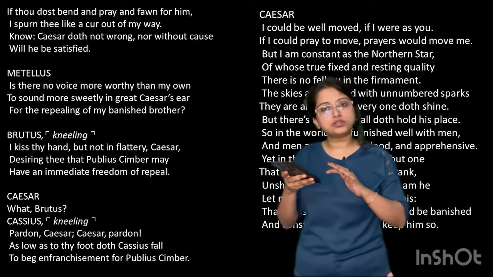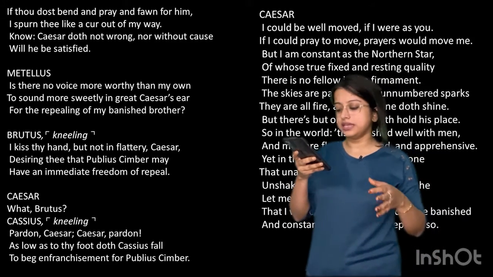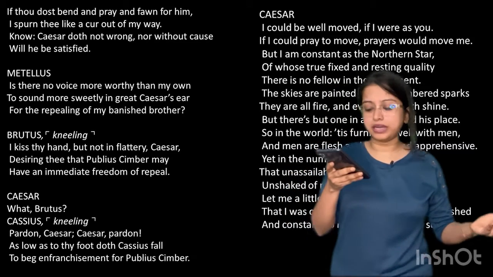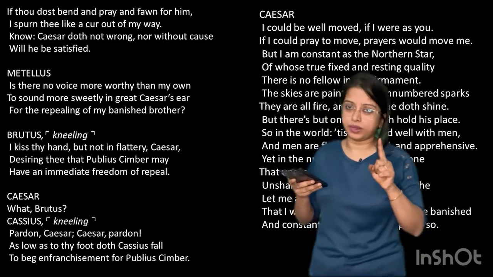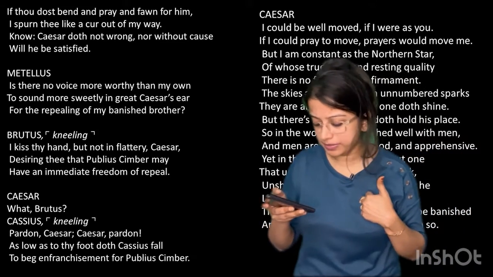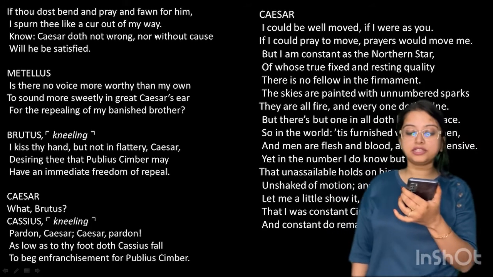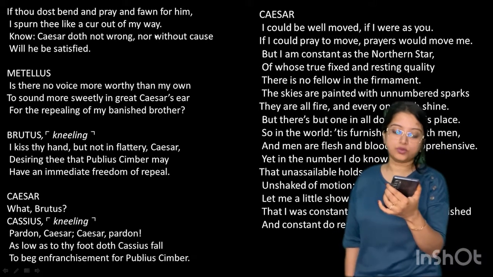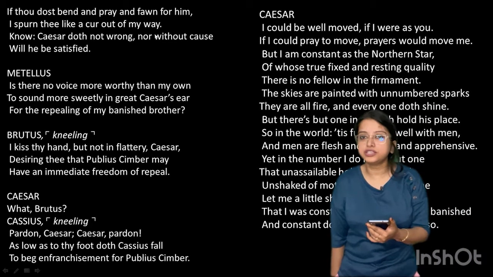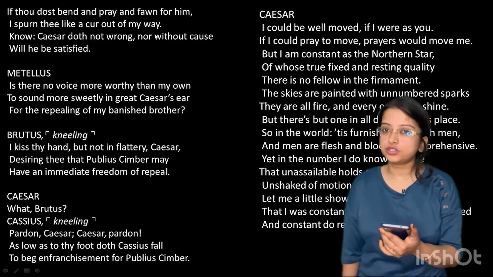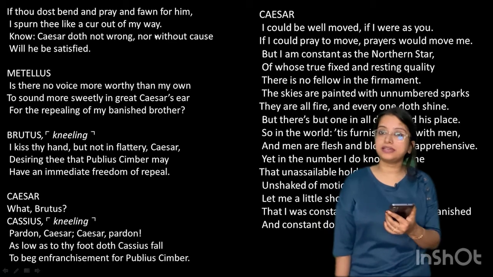So the world is also the same, just like the stars. Men are all of flesh and blood, but they also understand. But among all of them, I am the one. Not all men are like me. "That I am he, let me a little show it, even in this, that I was constant Cimber should be banished." So I am constant in this decision as well, that Cimber has to remain banished.